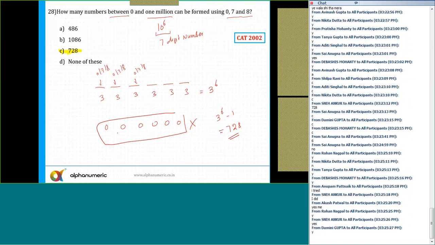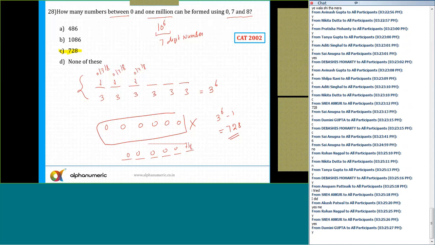Because what will happen if I include 0? Since we are forming a 6-digit number, let's say that 0 comes at 5 places, if repetitions are allowed. 0 comes at the first 5 positions, and at the last position, 7 or 8 is there. It means in this method, all single digit numbers are already counted.